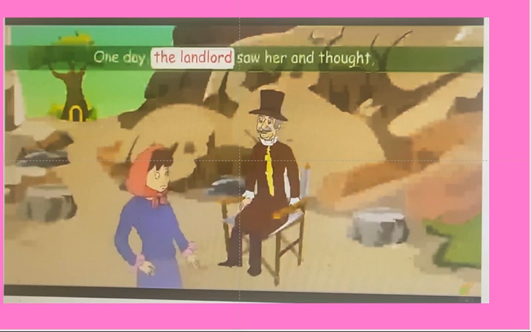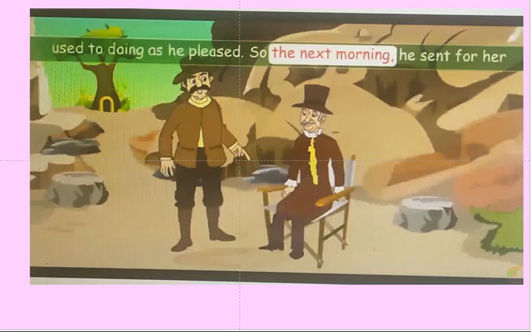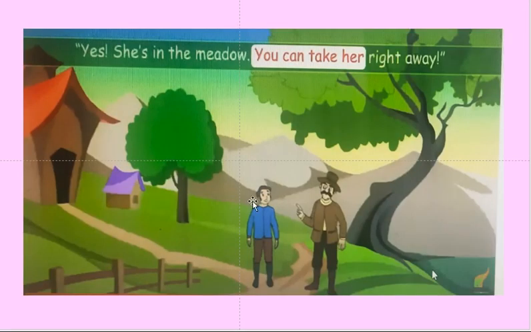Then after that, the landlord asked Jorgan. Again, the landlord asked Katrina to marry and everything, and again the landlord asked Jorgan, we have a deal with you. Okay, what is the deal? If you give your daughter, if I marry your daughter, I will give more money and more fields. That is how they spoke. Then both of them planned according to the plan.